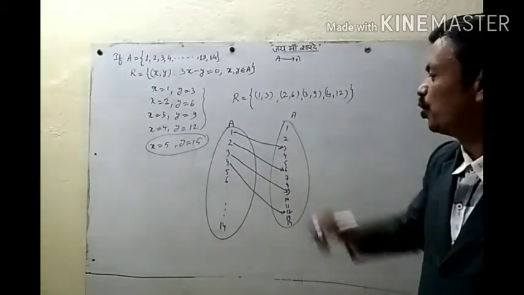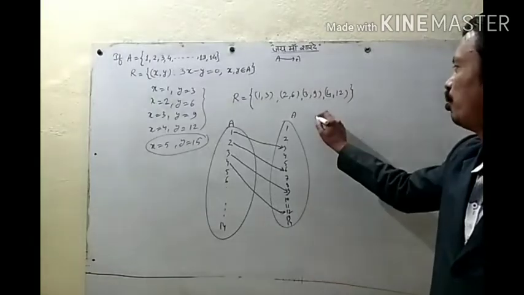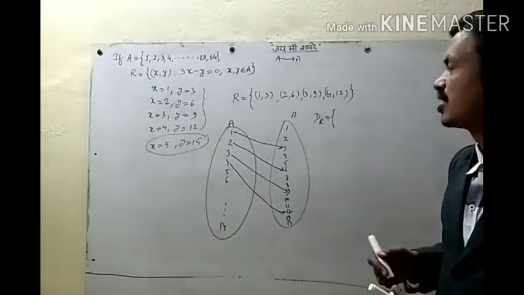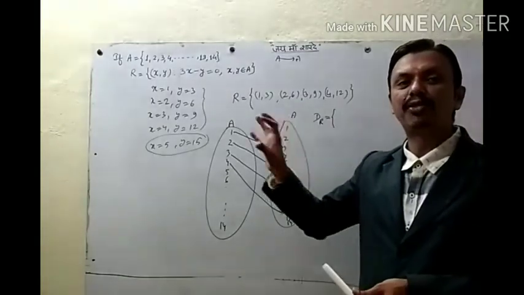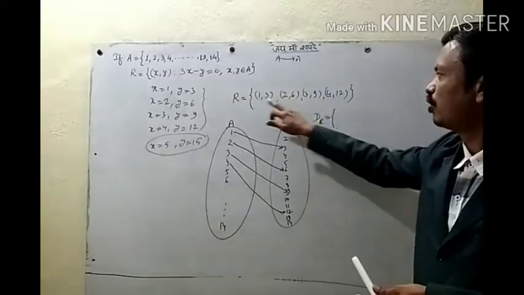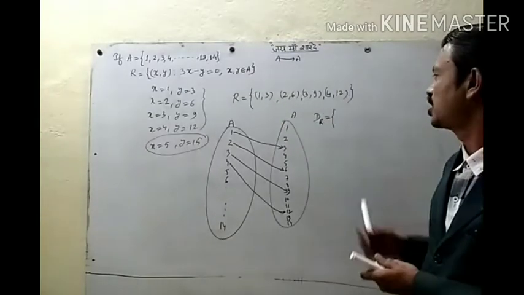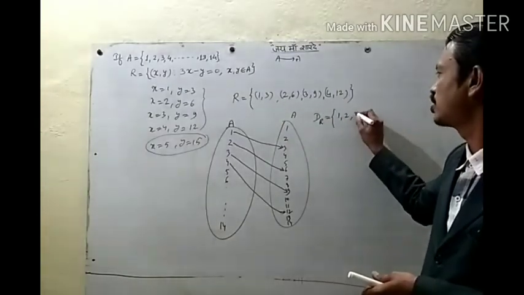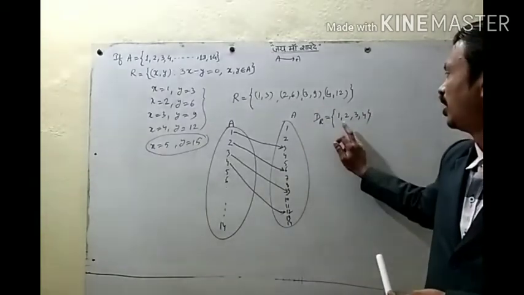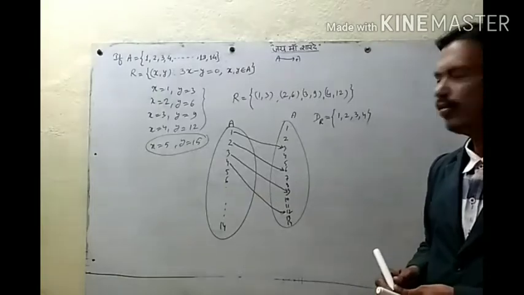So now we need the domain. What is the domain of this relation R? The set of first elements of the ordered pairs in the given relation. So 1, 2, 3, 4. These elements form the set of first elements, and this is our domain.